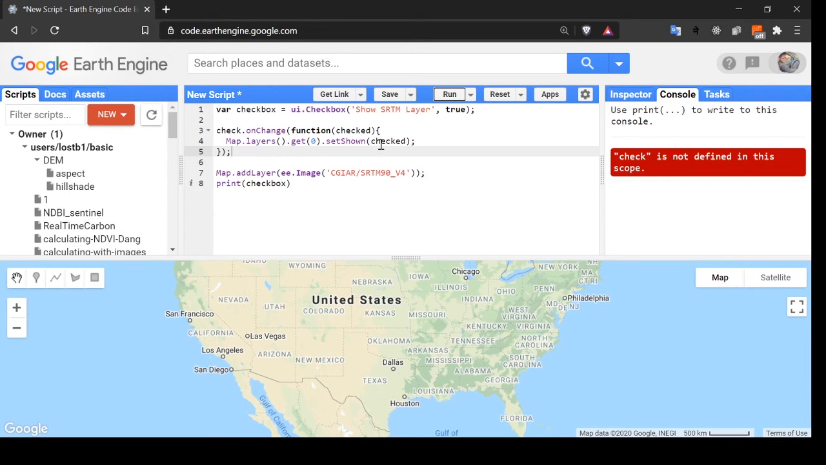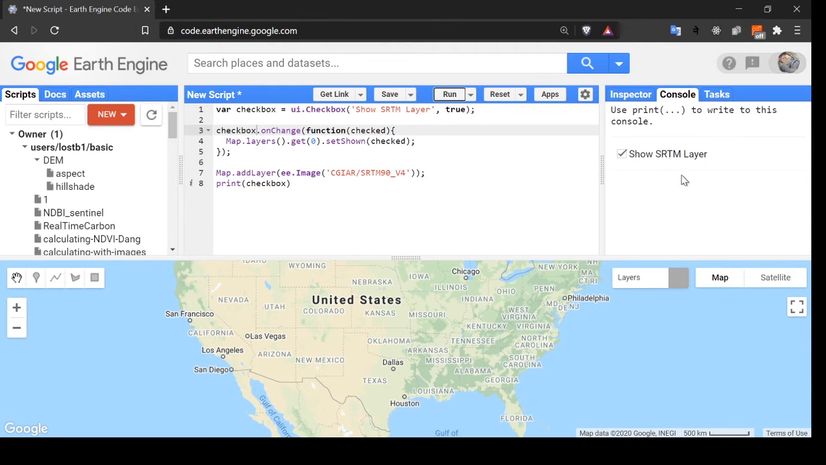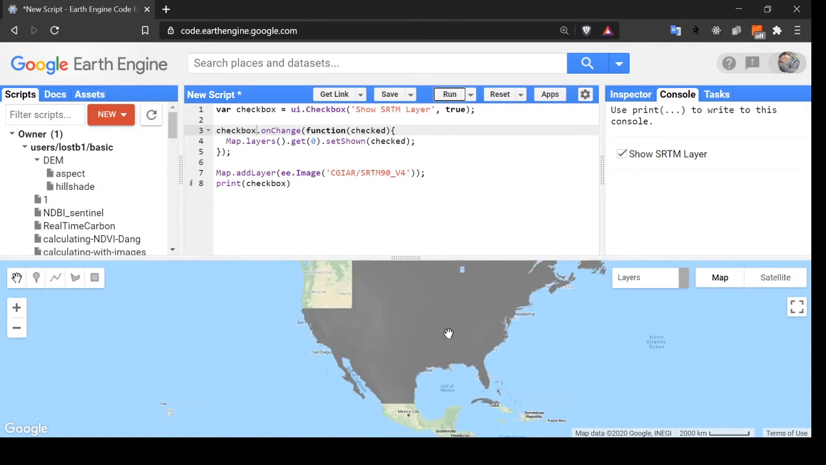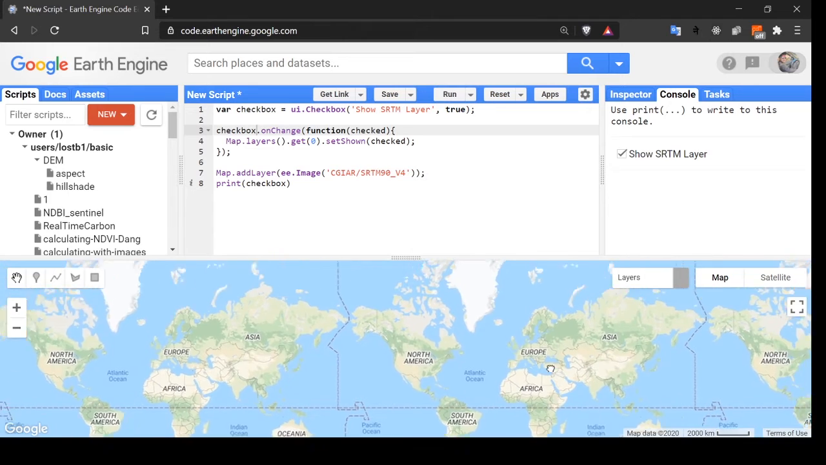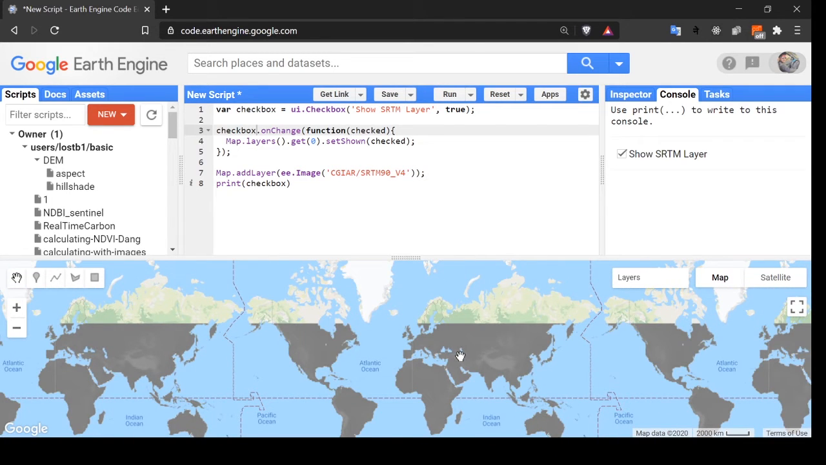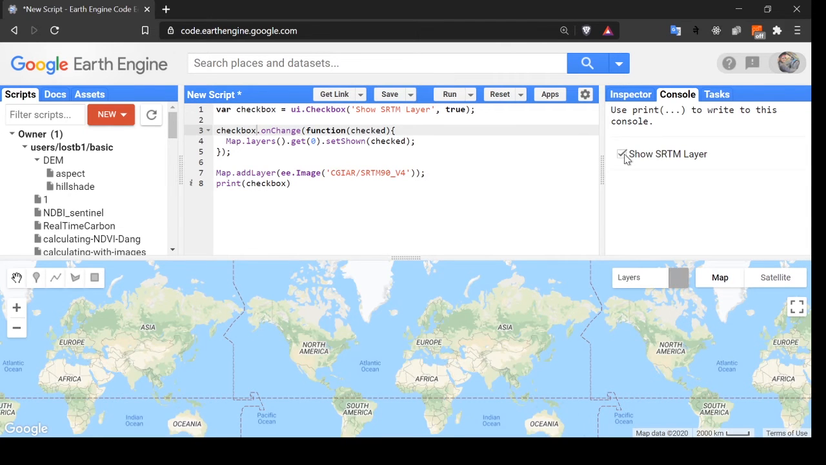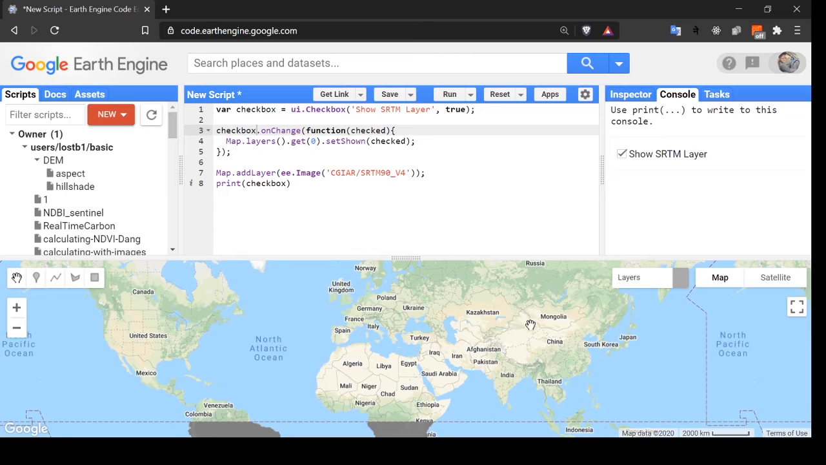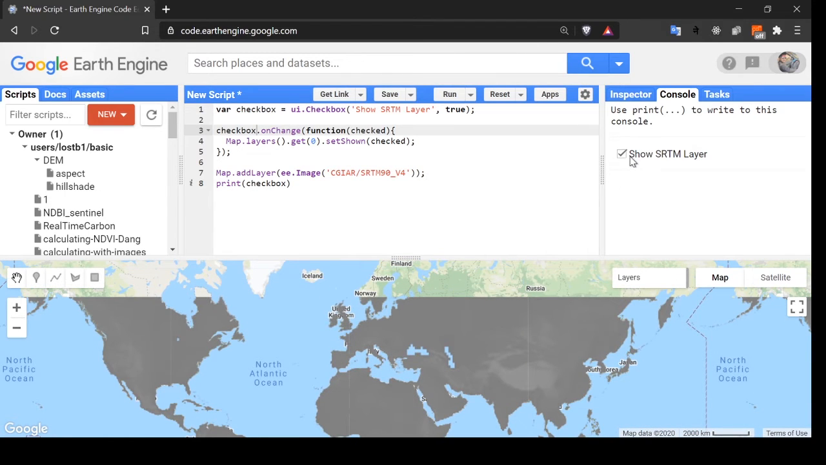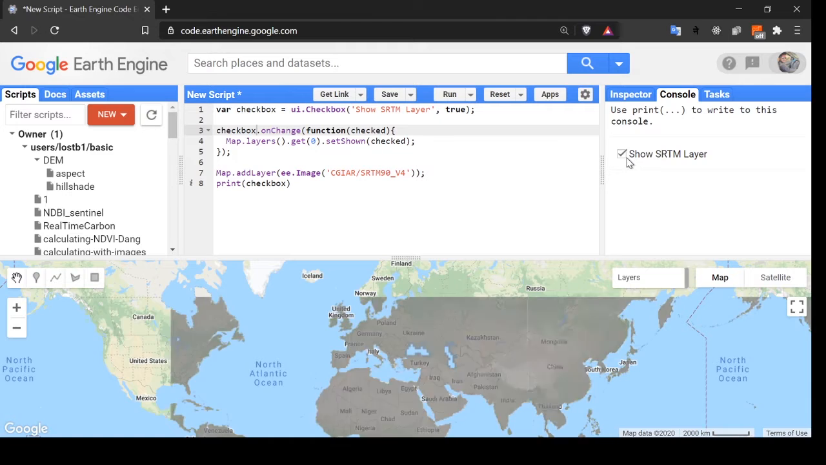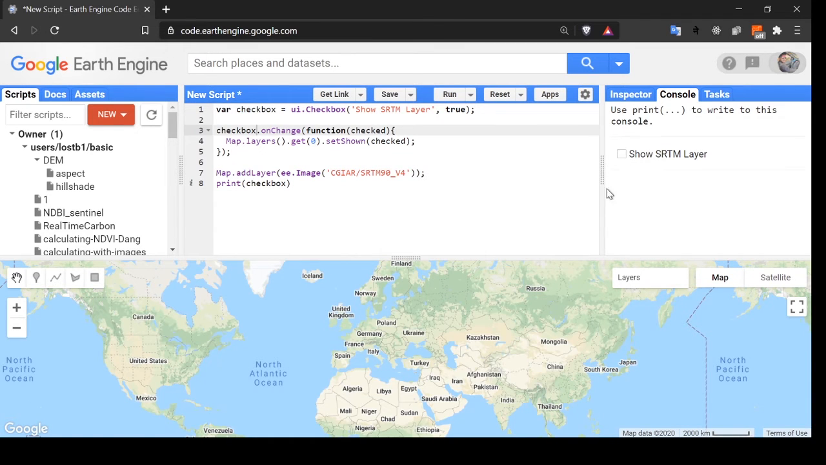Okay, check is not defined. Where is check? Okay, it is here, the checkbox. Let's run. Okay, we can see here the show SRTM layer. It is checked by default, and the SRTM DEM is shown here. It is shown all over the globe. So whenever we click this to uncheck it, the layer will stop showing. Okay, this is the function of the checkbox.